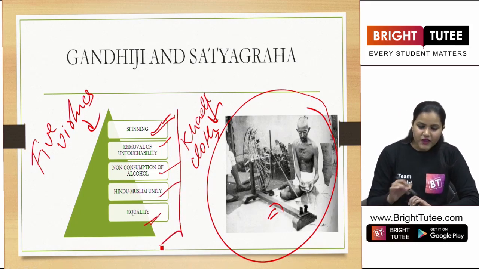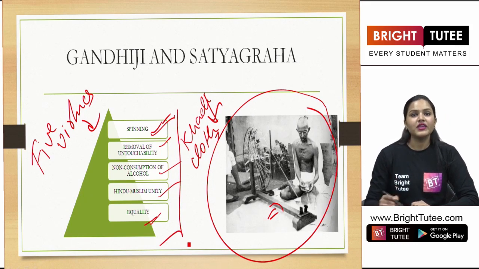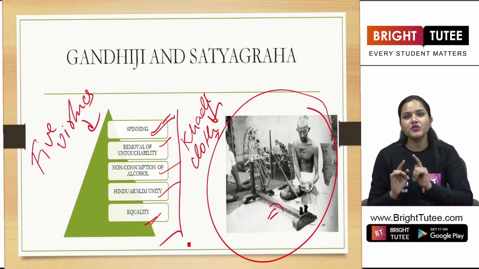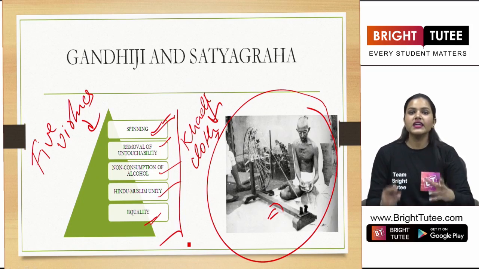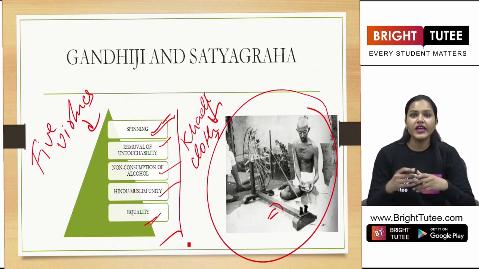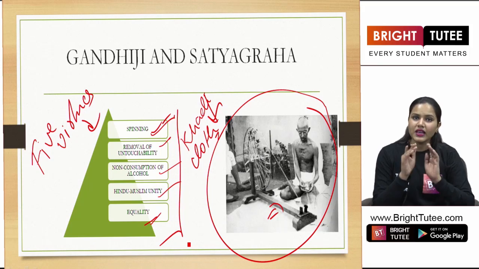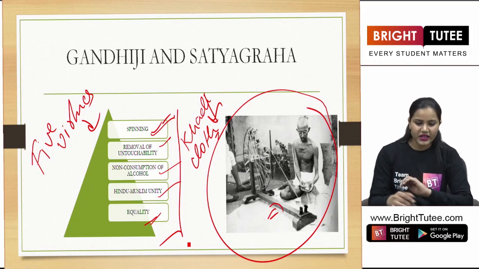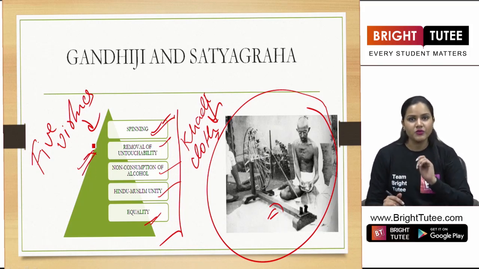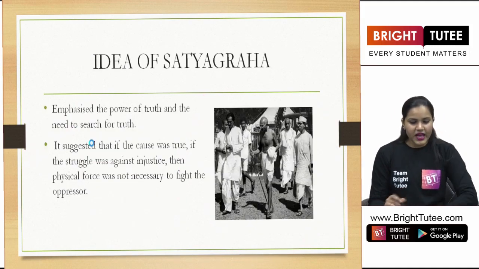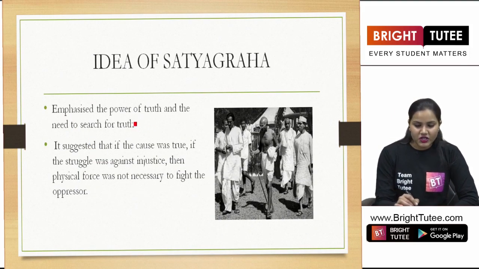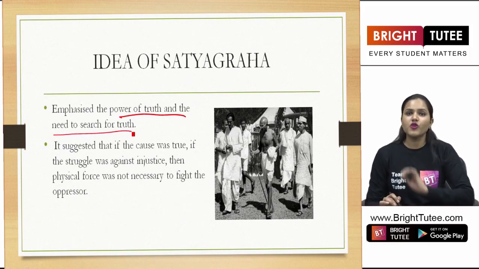These were the 5 virtues that Mahatma Gandhi wanted each and every person to follow. That the Hindu-Muslim should unite in order to fight against or challenge the British government. And also, there should be equality among the people living in our country. Right? So, you must remember these 5 virtues here. He also emphasized on the power of truth and the need to search for truth.